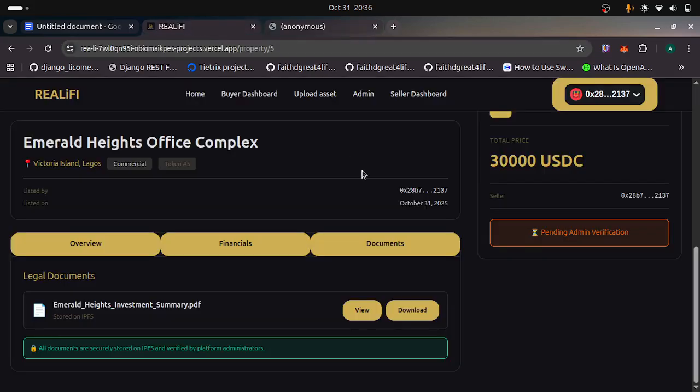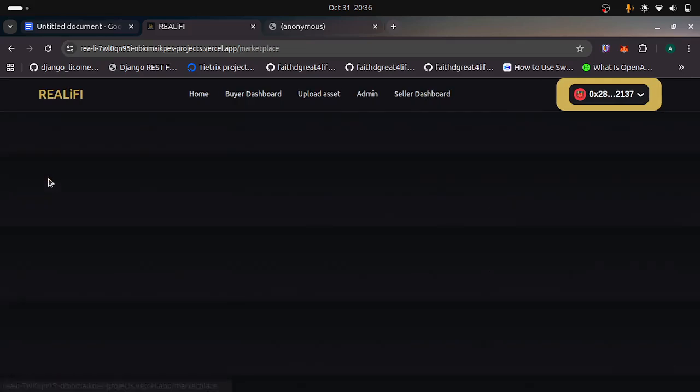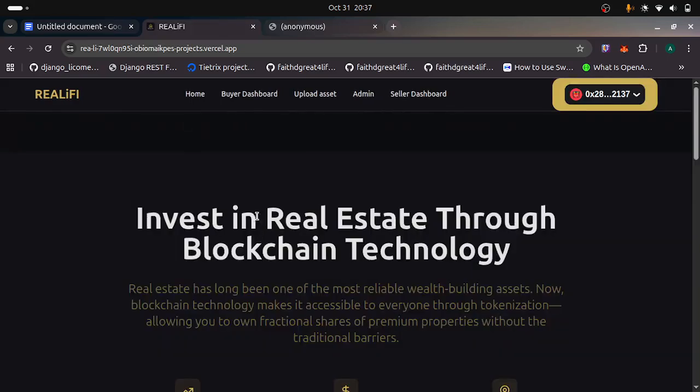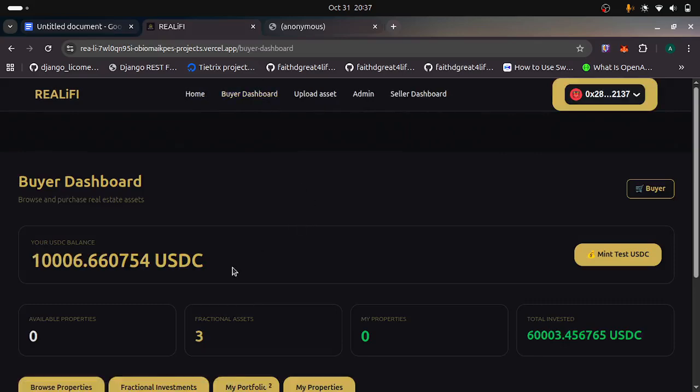This is the property details page, going from the home to the marketplace to property details, property ID. Okay, so back to home. So I go to the buyer dashboard. This is the dashboard that every buyer has. Okay, so this is my balance. I have this mint test USDC that allows me to mint mock USDC for testing out the platform.